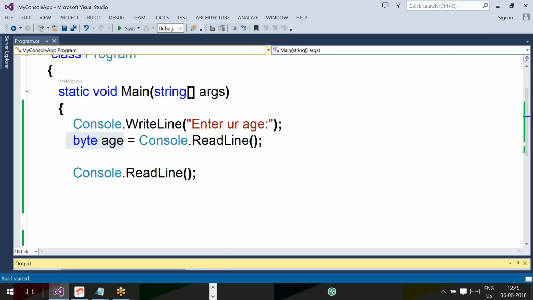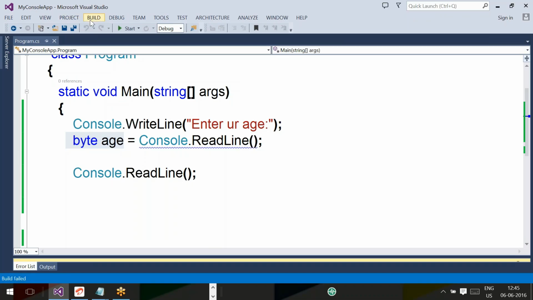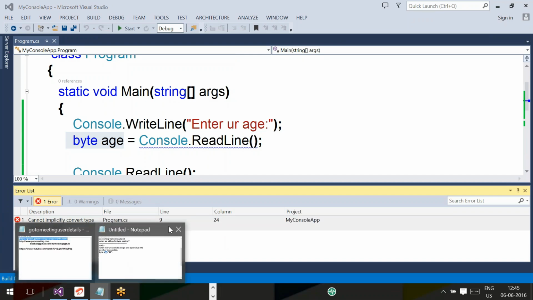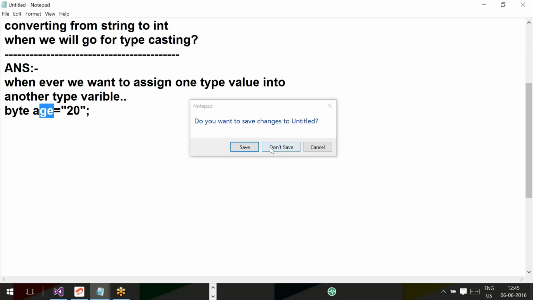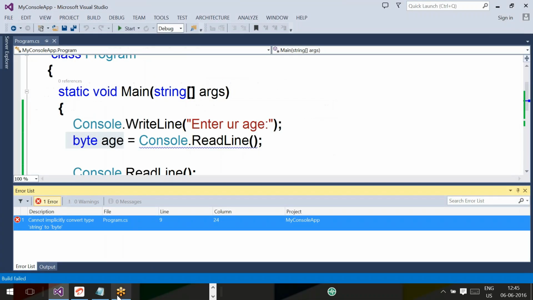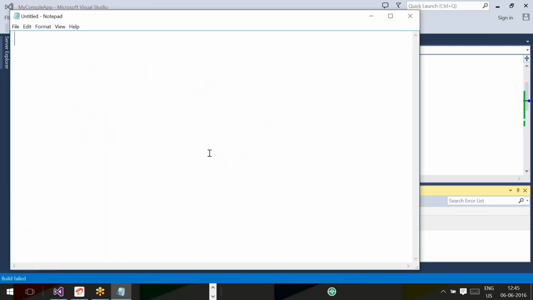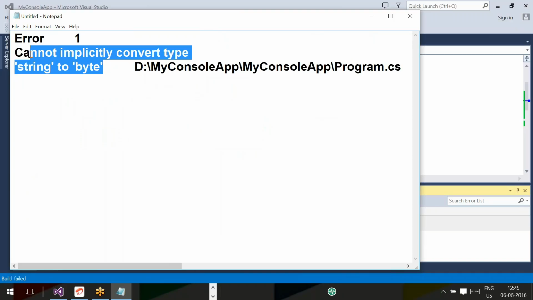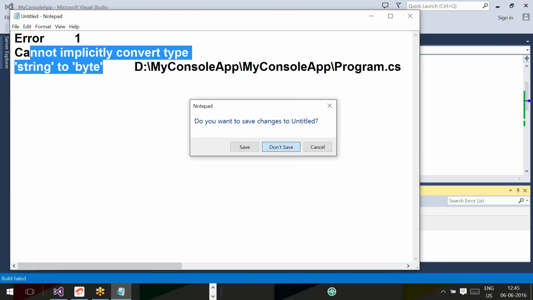The error message is: cannot implicitly convert type string to byte. The compiler is clearly telling that it cannot convert string to byte implicitly. You have to go for typecasting.